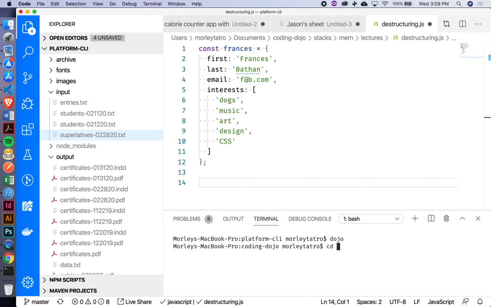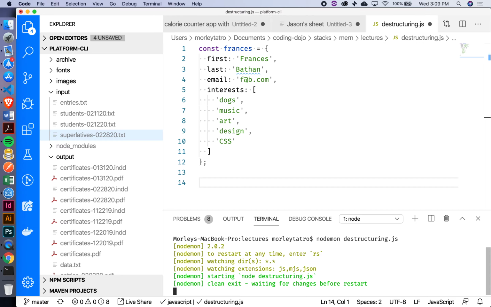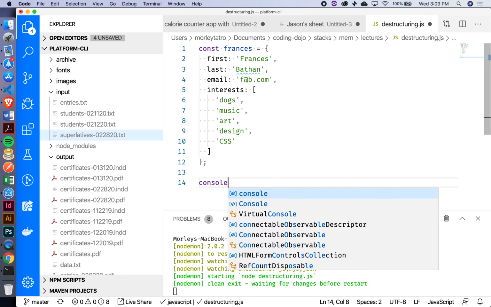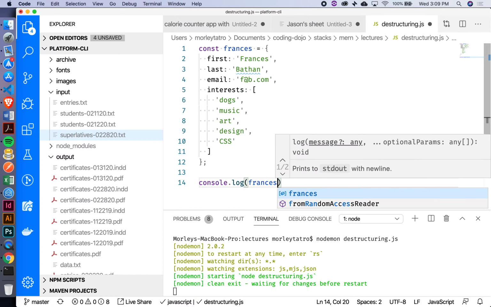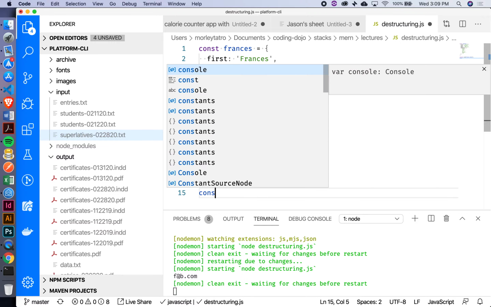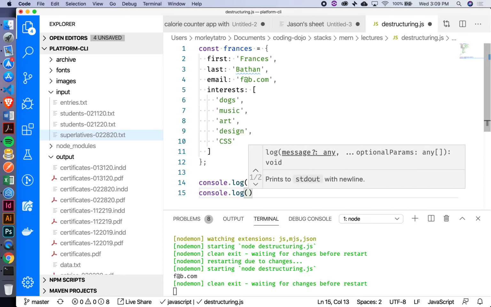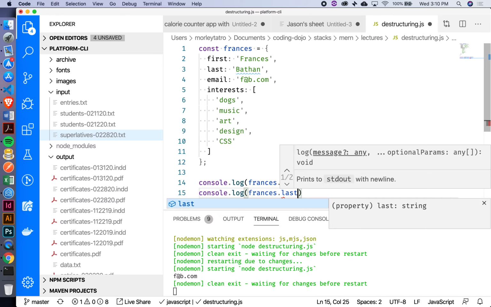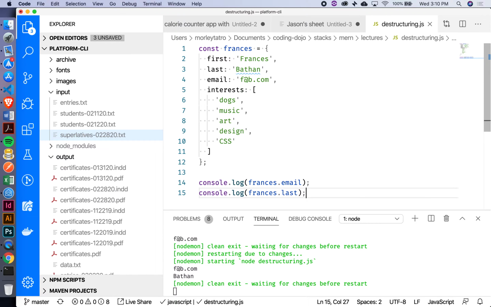Let me get our nodemon running. So we'll go nodemon destructuring. Okay, so if we want to log out Francis's email, let's just say console.log francis.email. Right, so we're getting that as expected. Let's say that I also want her last name as well. So same thing, right? I could say francis.last, and that would get us what we want.